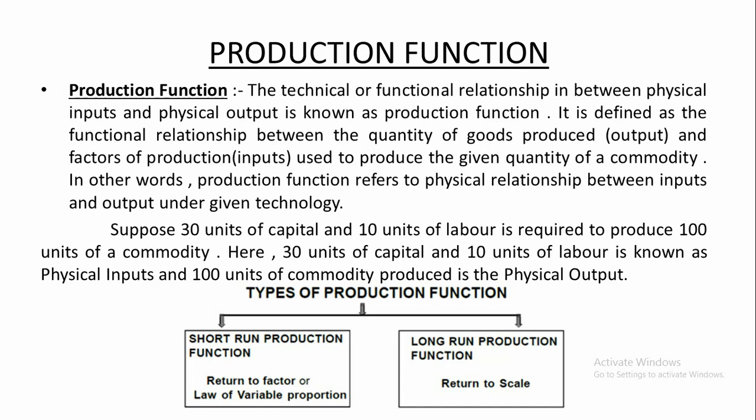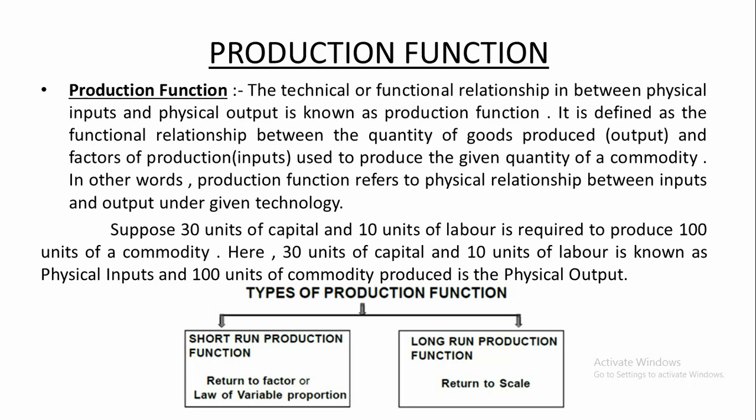It is defined as the functional relationship between the quantity of goods produced, that is output, and factors of production, they are inputs. So, it is the functional relationship between the quantity of goods produced and the factors of production used to produce a given quantity of a commodity. In other words, production function refers to the physical relationship between inputs and output under given technology.